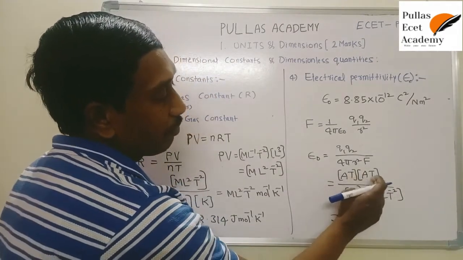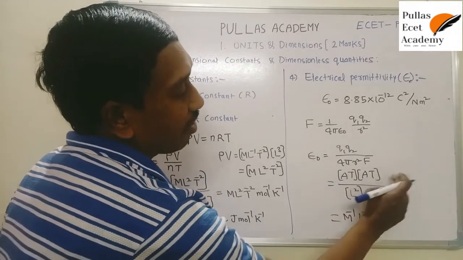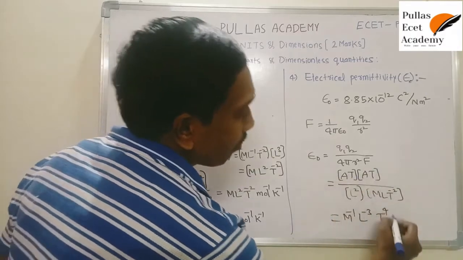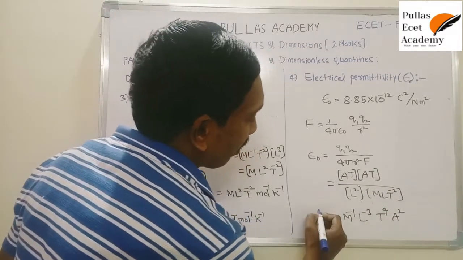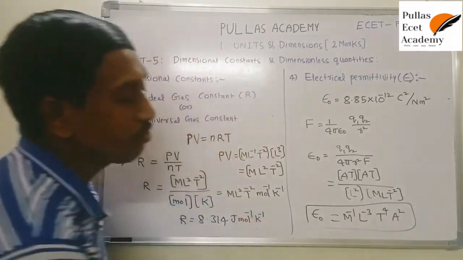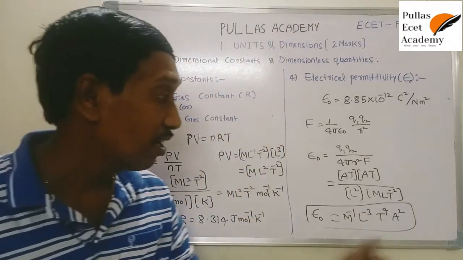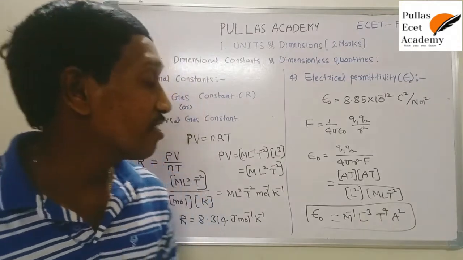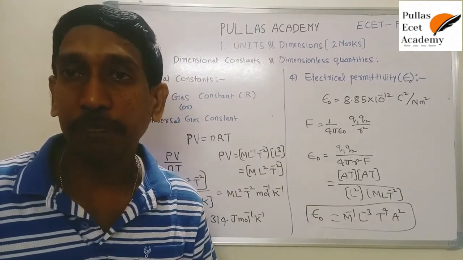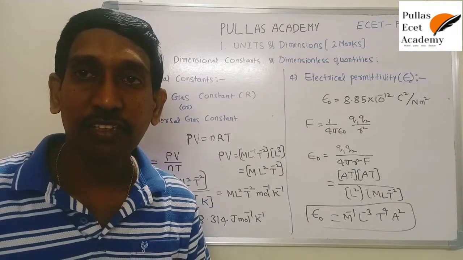Already we have T into T, T square into T square is T power 4. Next A into A is A square. So finally the dimensional formula of epsilon naught is M power minus 1, L power minus 3, T power 4, A square. This is the dimensional formula of electrical permittivity. Okay? Have you understood?